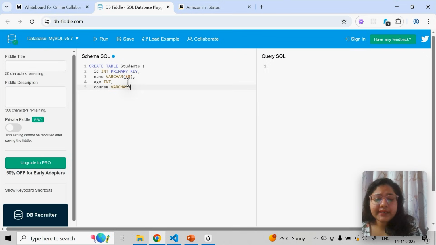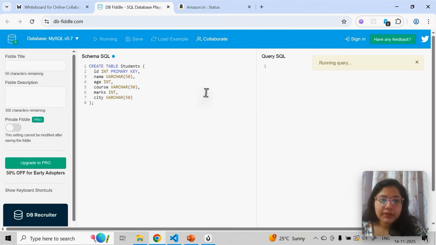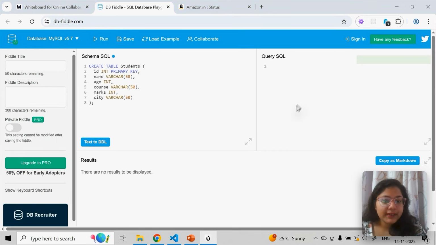So initially, only time will go in creating this table. That's it. Once you have created it and inserted the data, the only work is to see what queries I can perform on this data. City, let's say varchar 50. Now you all can see if I run this, my table should be created. If I click on run, the table should be created. So now this SQL has successfully executed, which means my table is created.